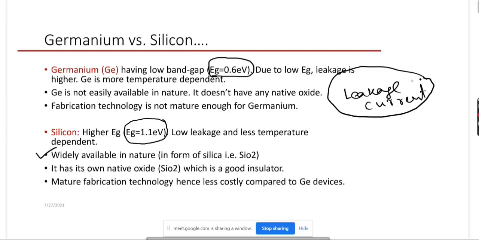But due to this leakage current, what will happen? This is the unwanted component. Due to this leakage current, power dissipation, loss of power takes place. And the leakage is maximum for germanium, mainly due to the low band gap value and higher temperature dependency. So that's why germanium is not suitable for modern IC fabrication in the semiconductor industry. People adopted silicon due to those things. The first one is cost, the second one is higher band gap value, low leakage and less temperature dependence. All are related to this point, the higher value of band gap.